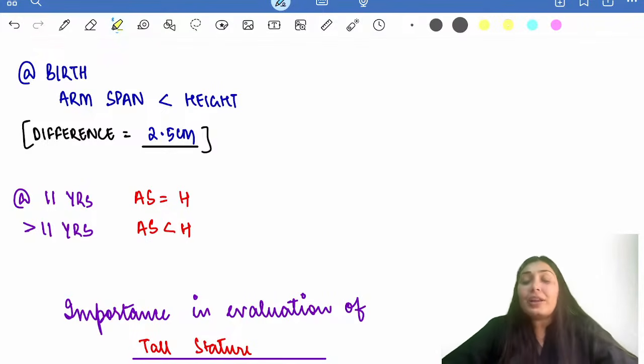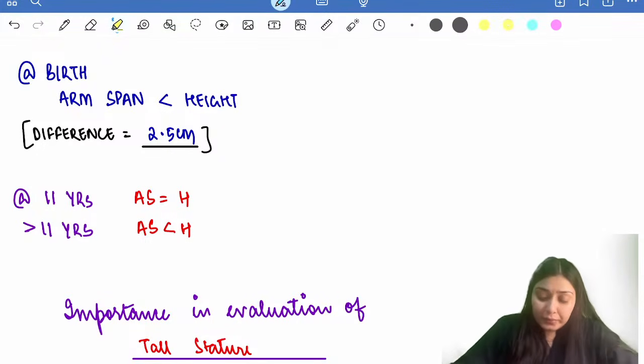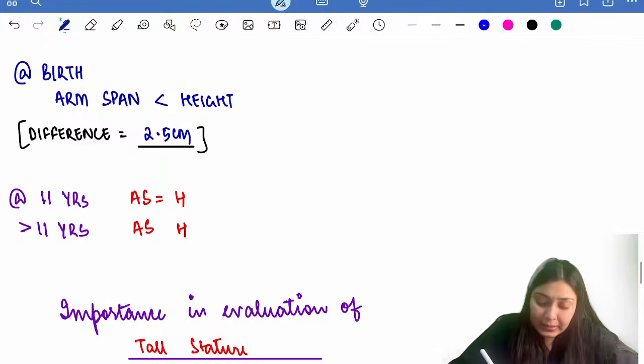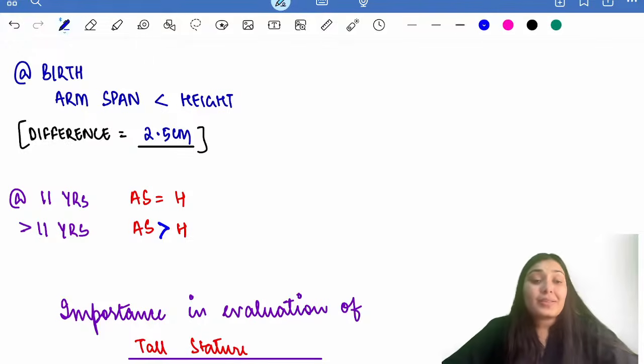And after 11 years of age, my arm span would be now more as compared to the height. The importance of this arm span is in the evaluation of tall stature. If at any point you feel that this arm span is proportionately higher as compared to the height.